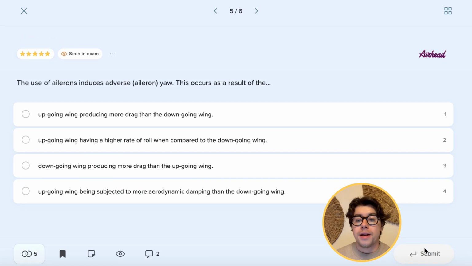And now for question number 5. The use of ailerons induces adverse aileron yaw, and this occurs as a result of that. So the adverse aileron yaw is something that a lot of examiners like to ask in real practical exams, as well as the flight instructors. This is a very, very beloved question. I've seen both in my own experience and from my colleagues that this question has been asked so many times. So it's great to know how the adverse aileron yaw works and drill this into your mind.